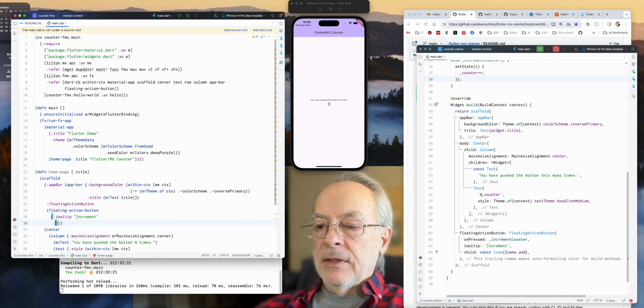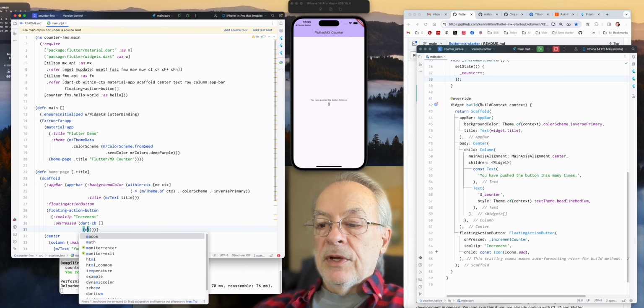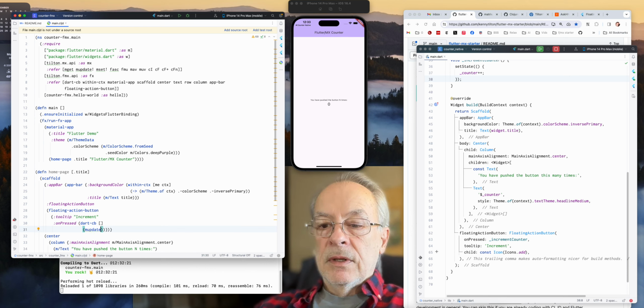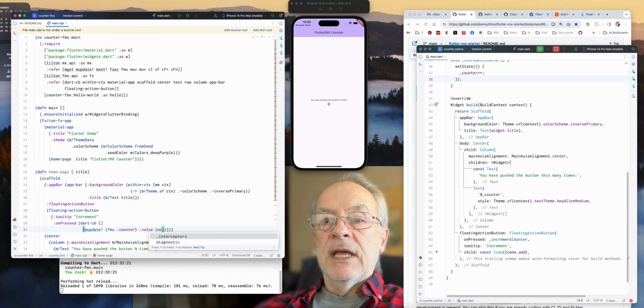And now the excitement, on pressed. We have a nice macro to make Dart callbacks work. This guy doesn't take any parameters. And now we get to do our reactivity. So what happens when they click on the button? We do an update. The bang means it's destructive. We're going to go find the counter. FMU means find up, so we can avoid cycles. The property we're going to update is the value. And how are we going to update it? We're going to inc it.